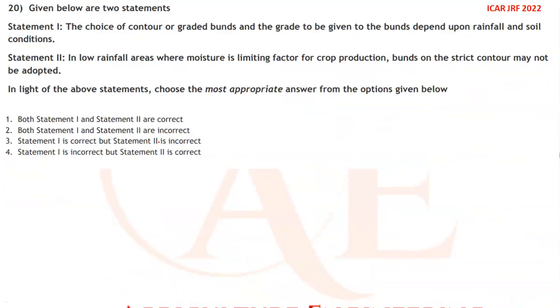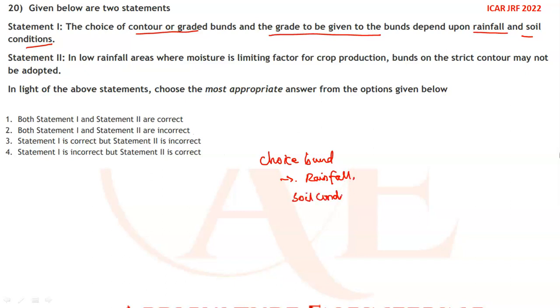Next question. Given below are two statements. We need to check which statement is correct and which is wrong, or whether both are correct or wrong. The choice of the contour or graded bunds and the grade to be given to the bunds depend upon the rainfall and soil condition. So the choice of the bund, the construction, depends upon rainfall, soil condition and type of outlet used for outlets.